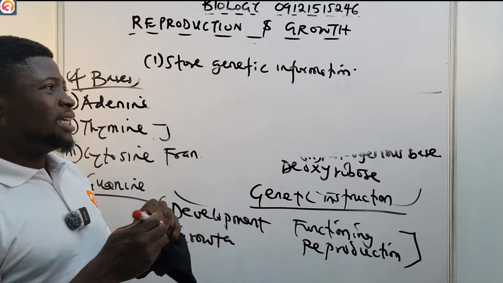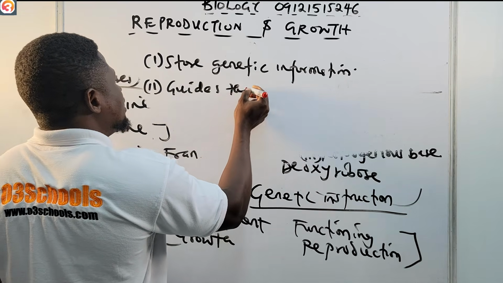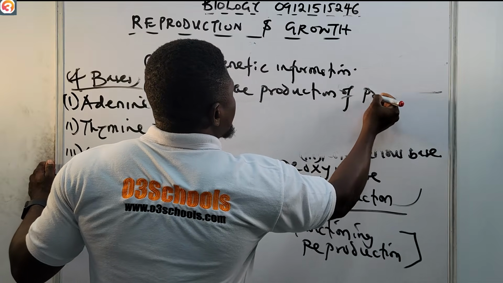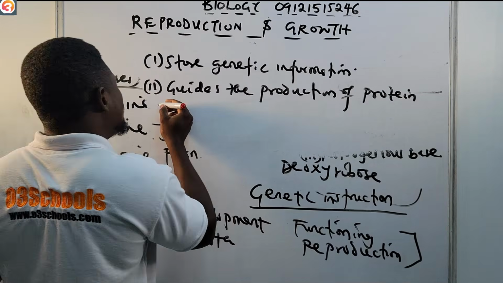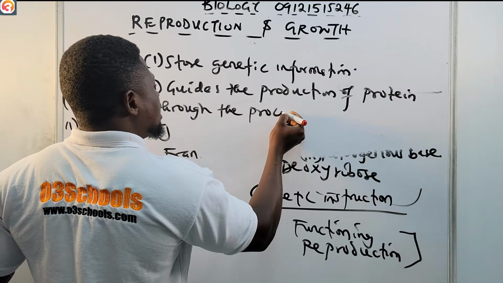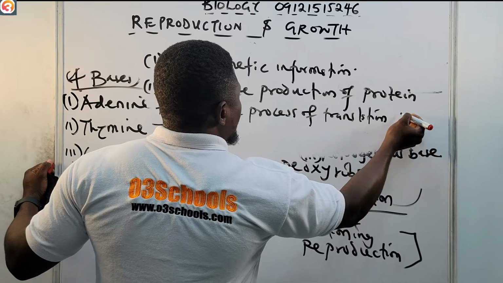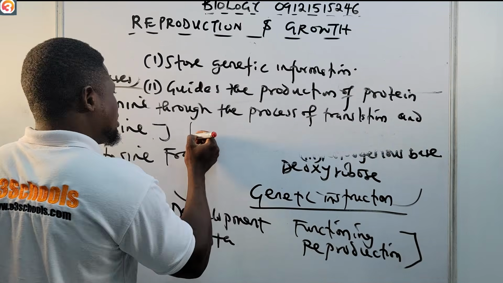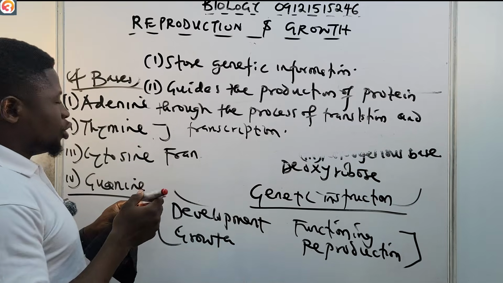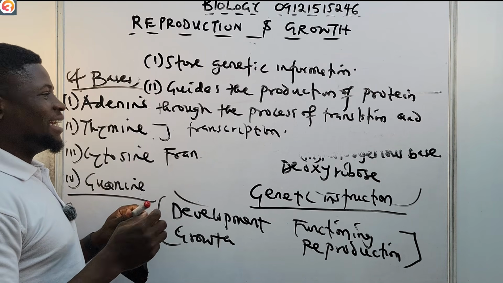And then number two, it guides the production of protein through the process of translation and transcription.